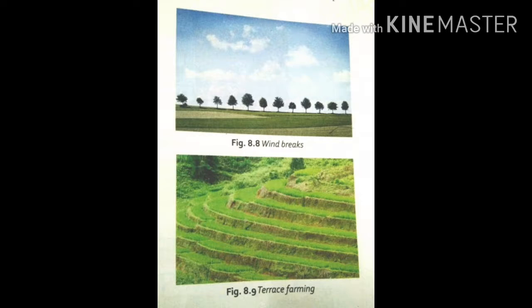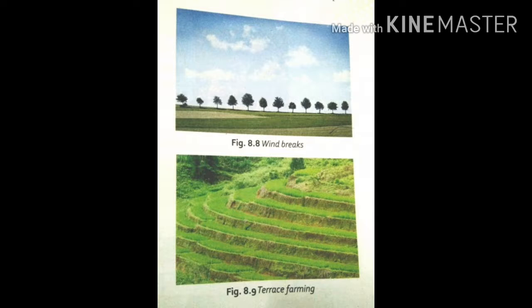Next one is soil conservation. Soil conservation can be defined as the protection of soil from erosion.